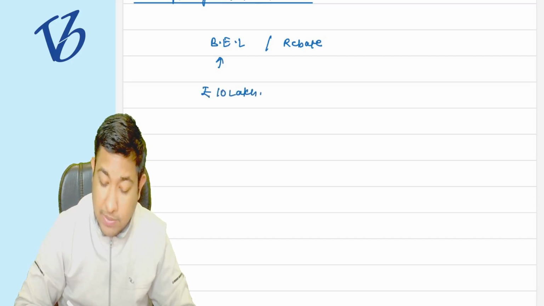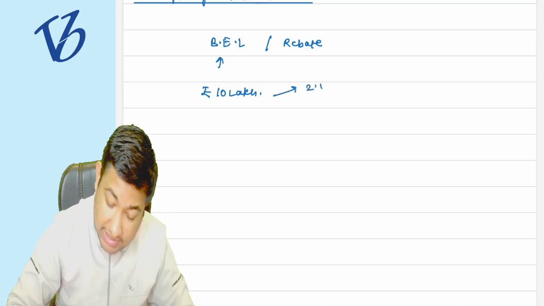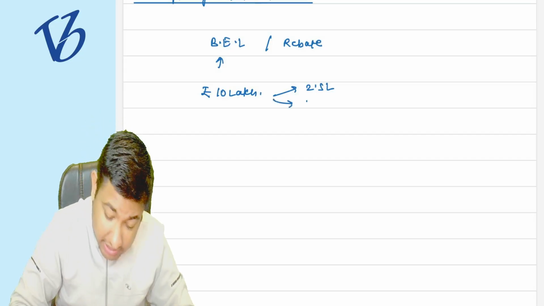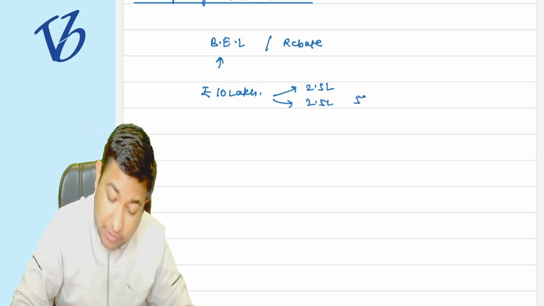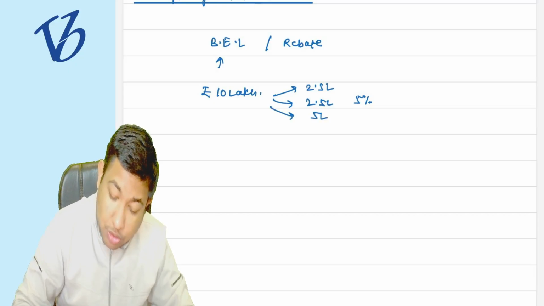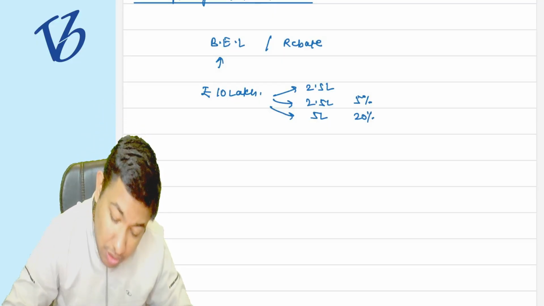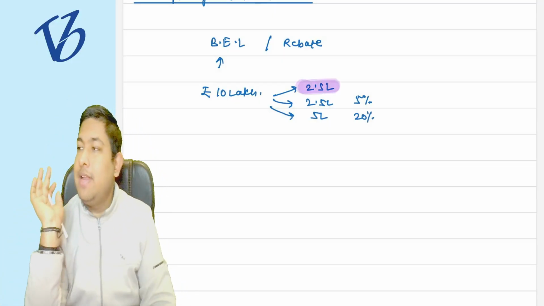If the individual's income is 10 lakh rupees, we are not charging the first 2.5 lakh rupees as their income. The next 2.5 lakh rupees is chargeable at the rate of 5%. The next 5 lakh is taxable at the rate of 20%. We are just not charging the first 2.5 lakh rupees of the slab.